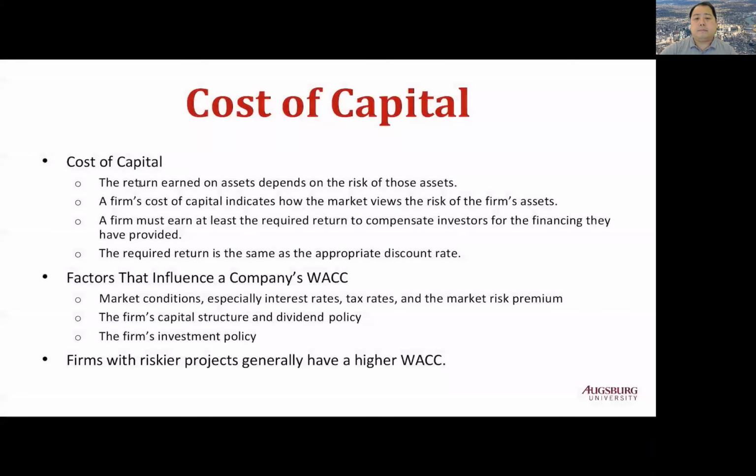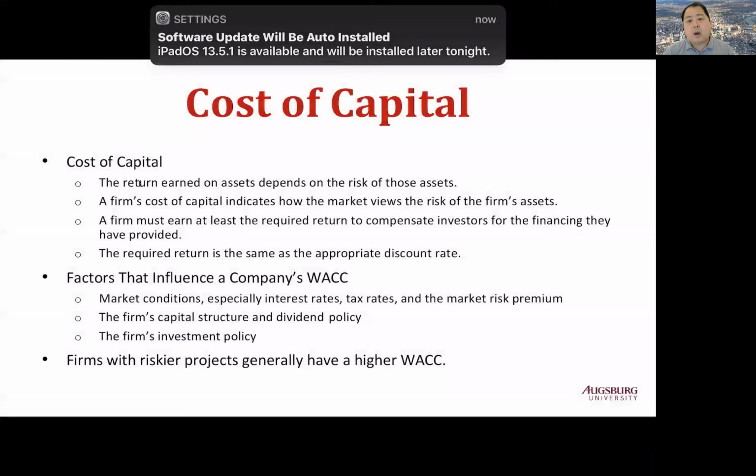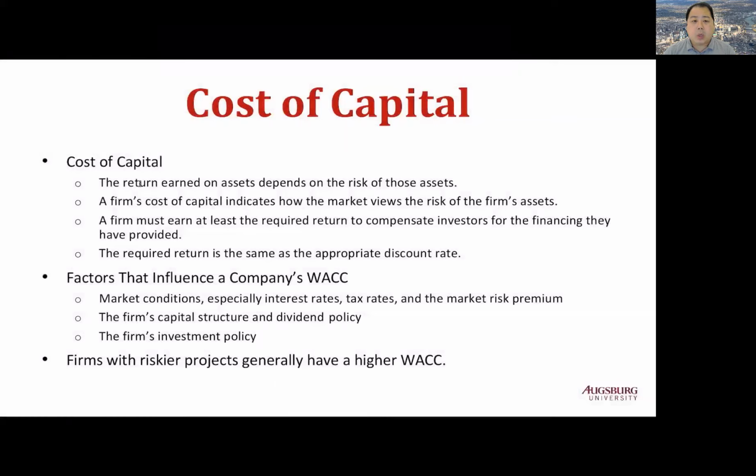Summarizing the chapter. Cost of capital is the required return earned on assets, and it depends on the risk of those assets. A firm's cost of capital indicates how the market views the risk of the firm's assets. So, a firm must earn at least the required return to compensate investors for the financing they have provided, which may be used as an appropriate discount rate in capital budgeting projects.